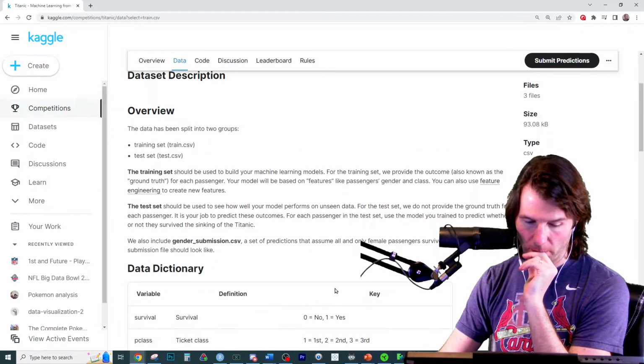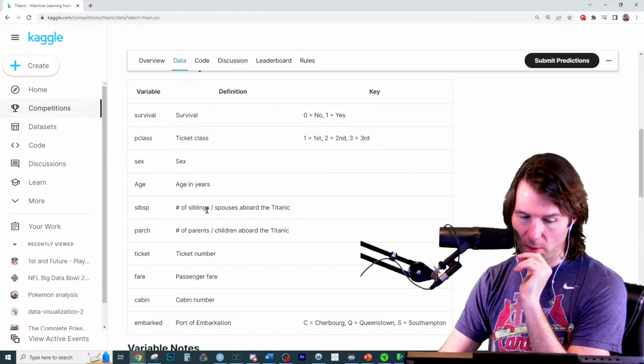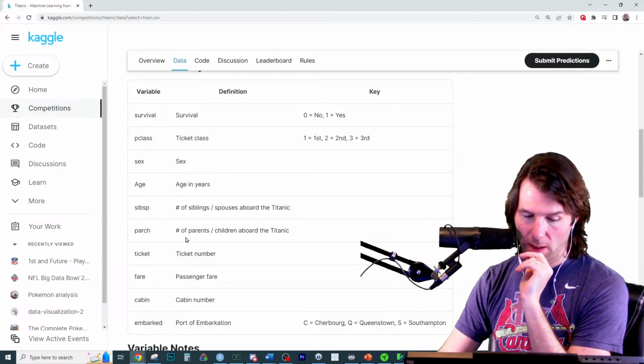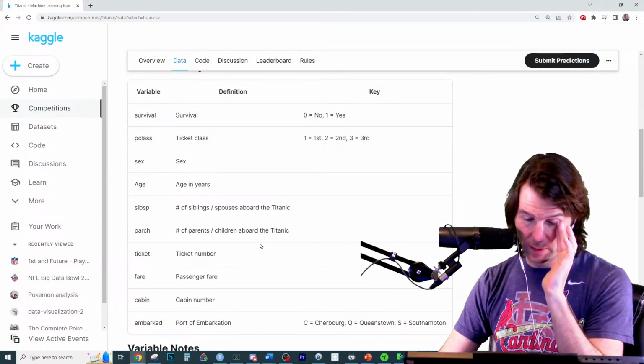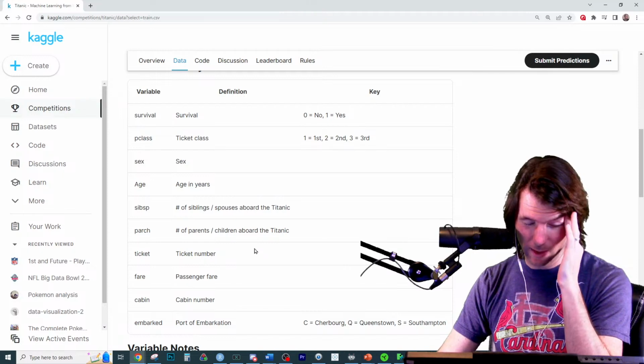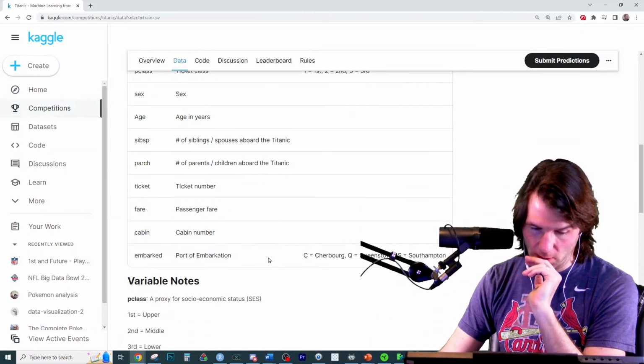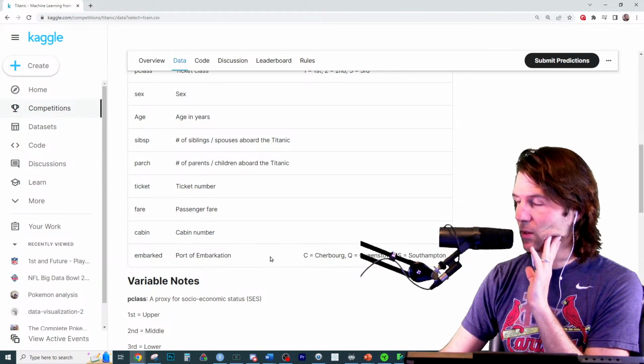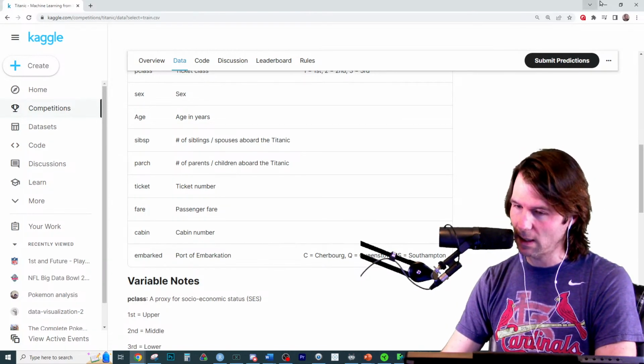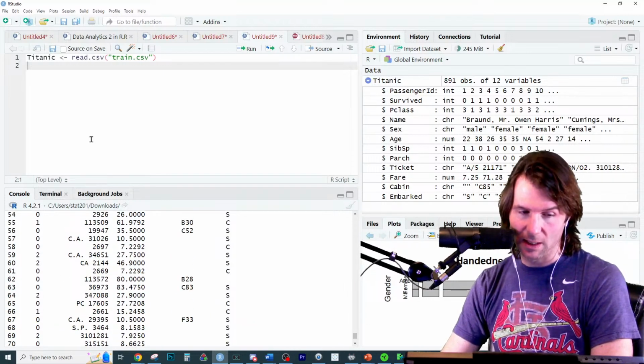Data dictionary. Here we go. Number of siblings, spouses aboard the Titanic. Number of parents, children aboard the Titanic. So did they have siblings? Wow. Ticket number, passenger fare, cabin number, embarked port that they had. So all this information is contained in the Titanic data set, which is pretty neat to think that we have a lot.